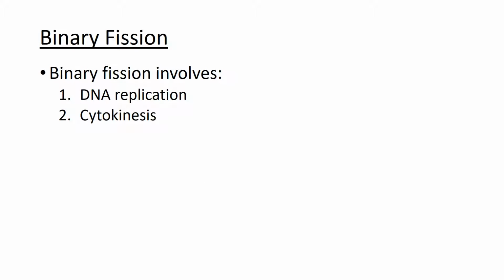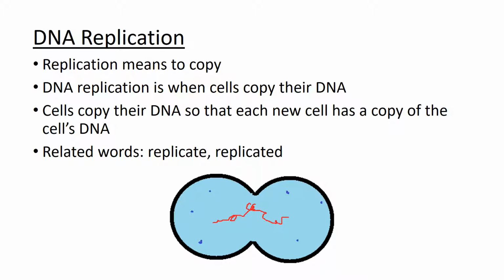Binary fission involves DNA replication, copying the DNA, and cytokinesis. Cytokinesis is just when the cell splits in half. Replication means to copy. So DNA replication is when cells copy their DNA. And cells copy their DNA so that each new cell has a copy of the DNA.